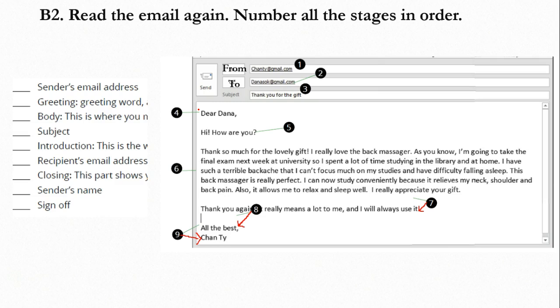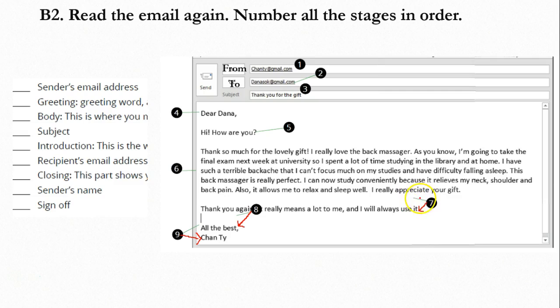Okay, move to exercise B. So exercise B, read the email again and number all the stages in order. So this is an email. So this is the thing that I asked you to correct from the previous exercise. And another thing I want you to correct is the number here.